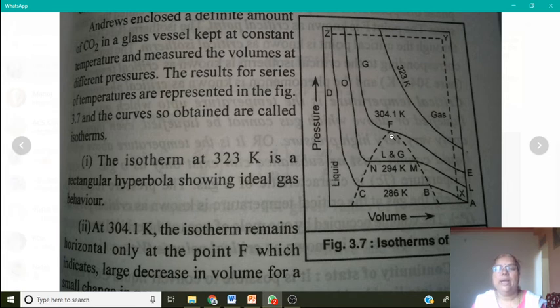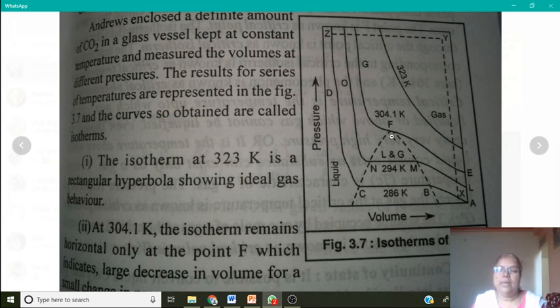That means we can convert gas into liquid phase. Or alternatively, we can define the critical temperature as the temperature above which gas cannot be liquefied, even though we apply a very high pressure.